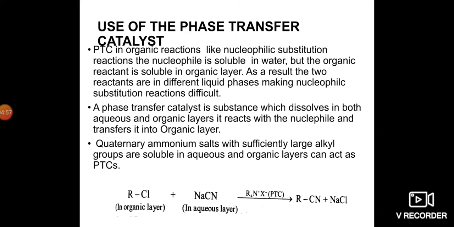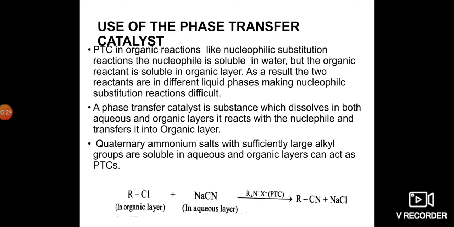A phase transfer catalyst is a substance which dissolves in both aqueous and organic layers. It reacts with the nucleophile and transfers it into the organic layer. Quaternary ammonium salts with sufficiently large alkyl groups are soluble in aqueous as well as organic layers and can act as a PTC, phase transfer catalyst.